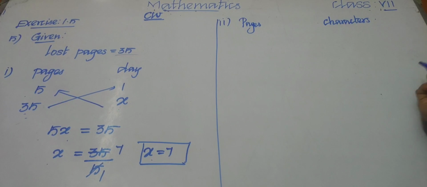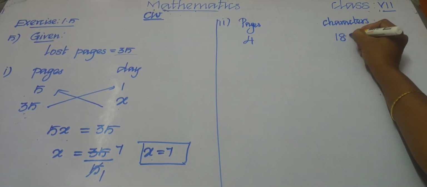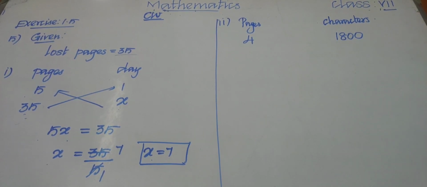So how many pages? 4 pages. Okay, 4 pages contain 1800 characters. So what do we need to find? First of all, we need to find how many characters there are for one page.